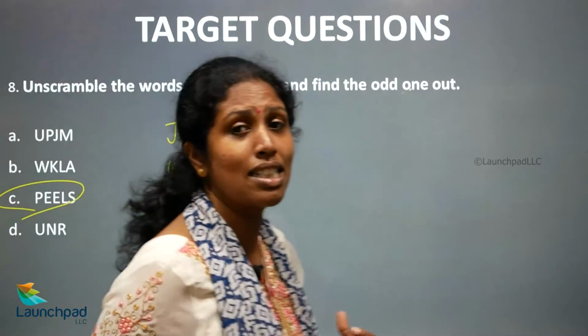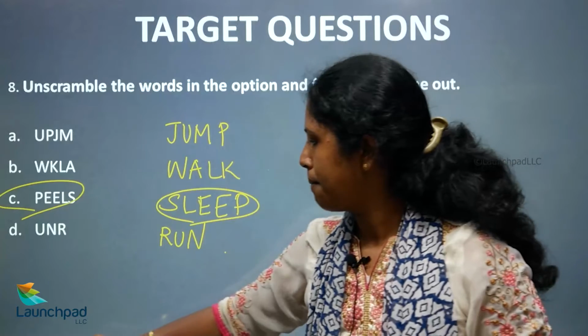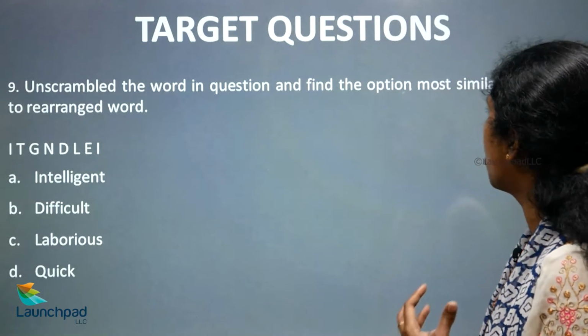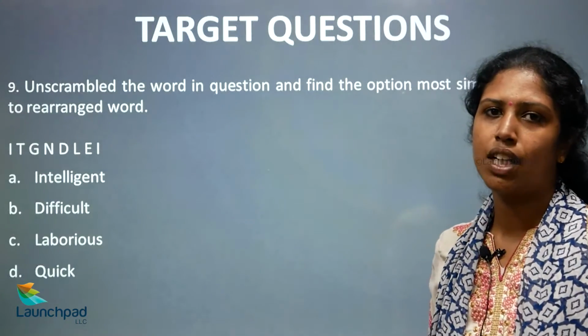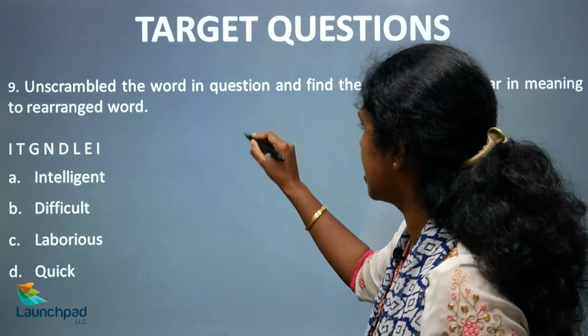Okay. So these are the various ways by which we will be asked questions. Next. Unscramble the word in the question and find the option most similar in meaning. Like we saw about the antonym, here we are going to see about the synonym. So now what is the word that is given?